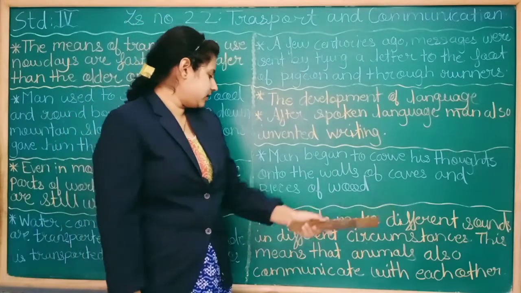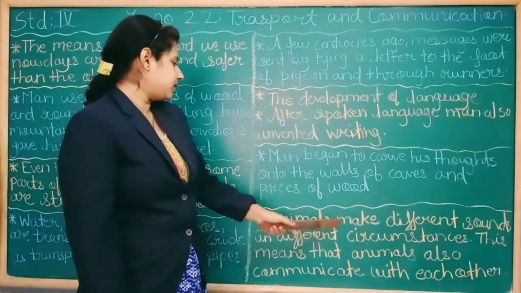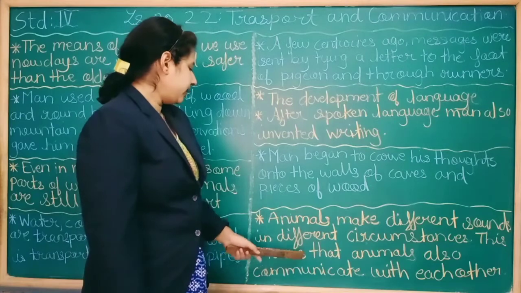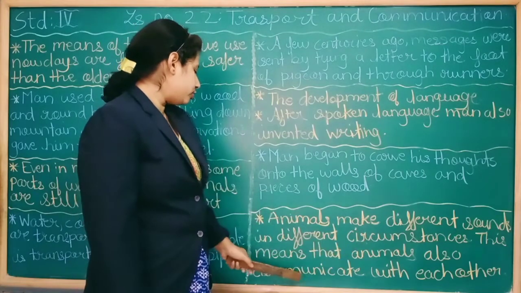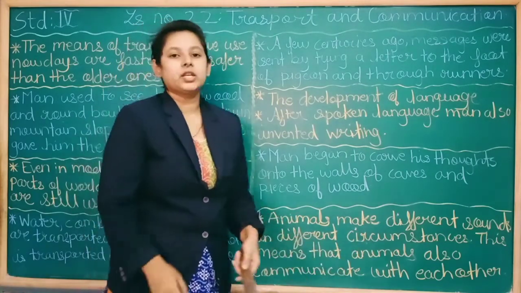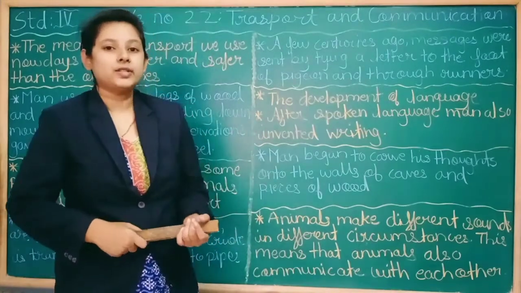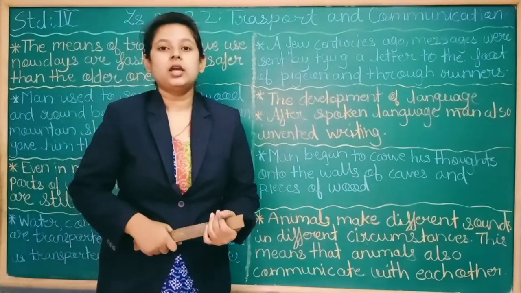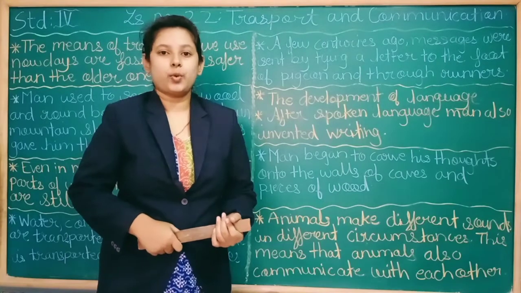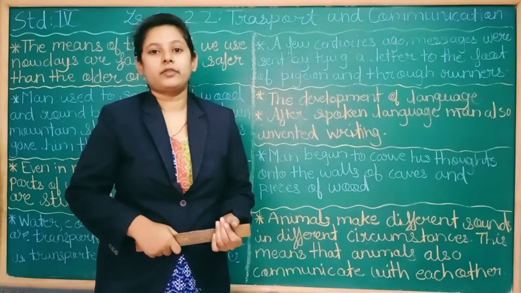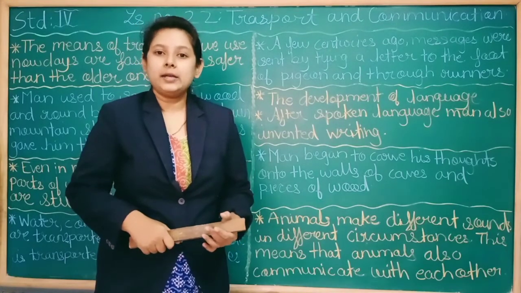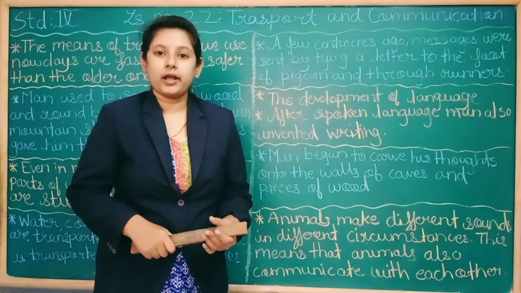Animals make different sounds in different circumstances. This means that animals also communicate with each other. As humans communicate with each other in different languages, in spoken languages, in written languages, and a variety of languages, animals also have their own language.